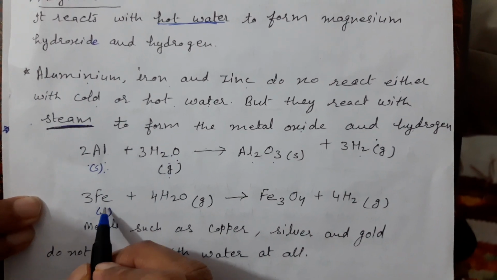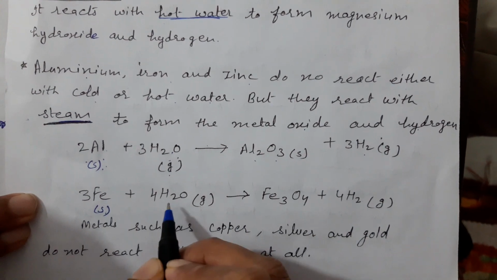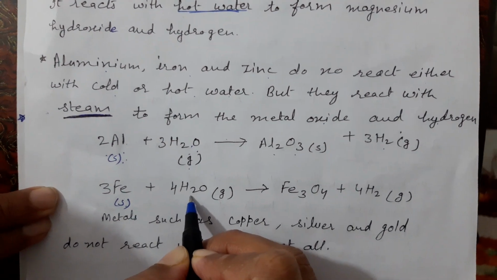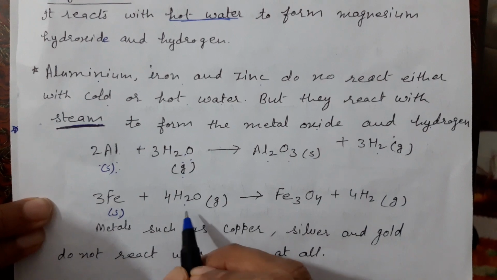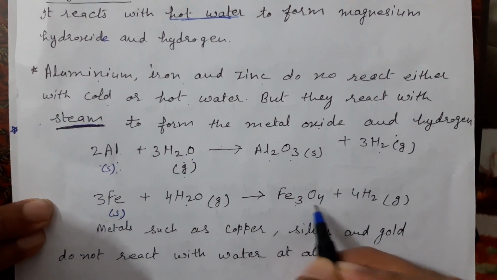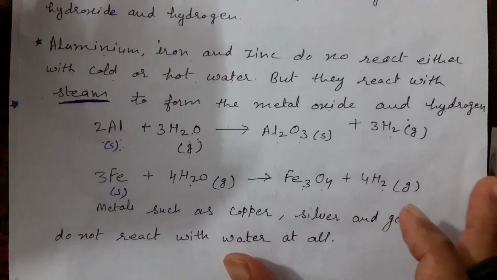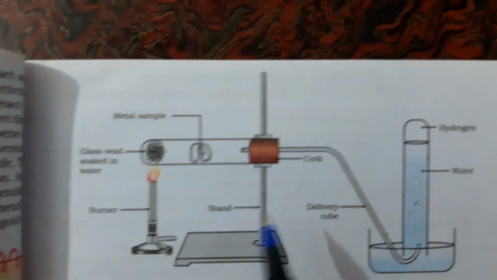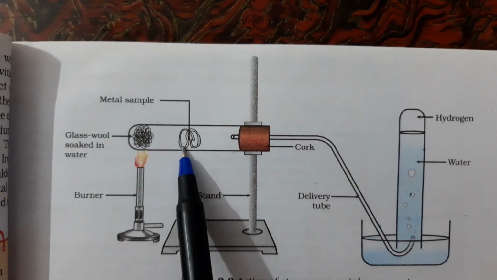Like this only, iron in solid form and water in gaseous form, means steam, they form iron oxide and hydrogen gas. For this, look at this diagram, how the steam reacts with metal.